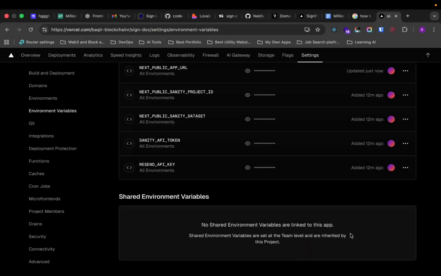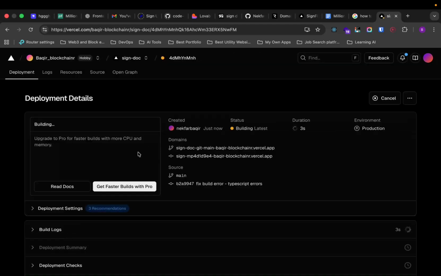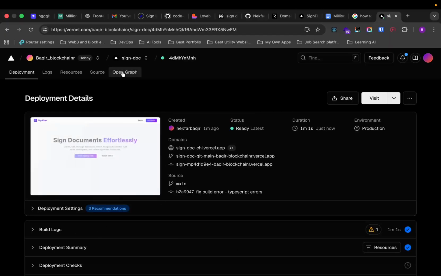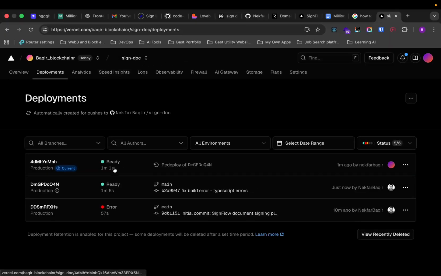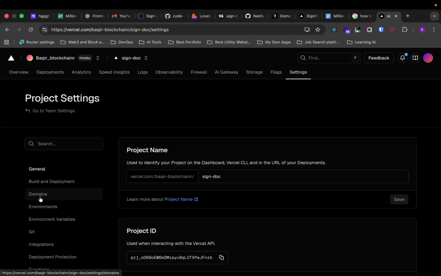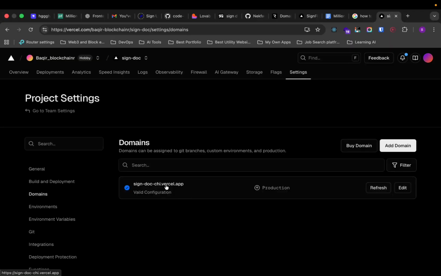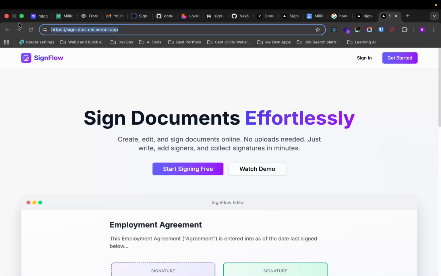Yeah, so we need to view deployments, and you can see this deployment is also going to be done in 2 or 3 minutes, and that's it. Yep, so this is done. I'm going to go back to SignDoc, go back to settings, the domains, and then click on this one. Boom, you guys see we are live with our website.